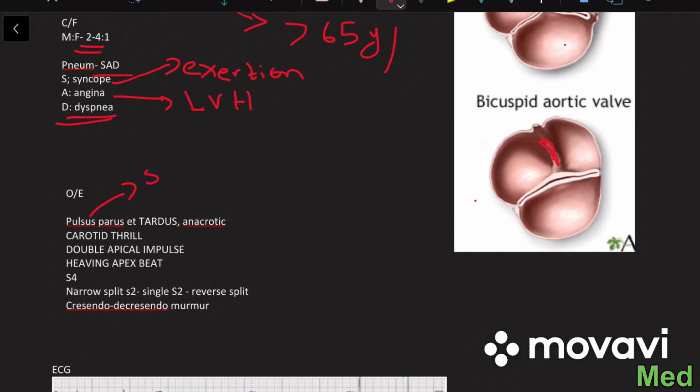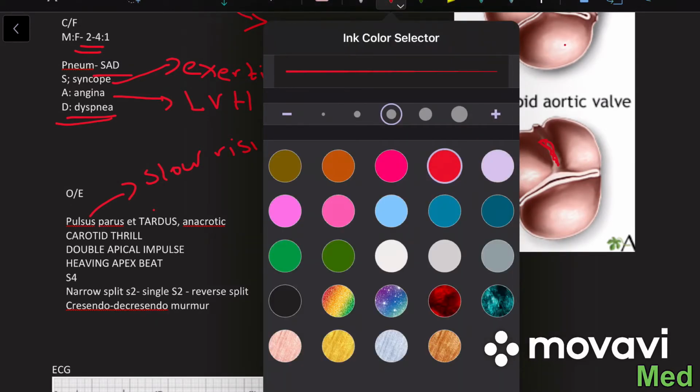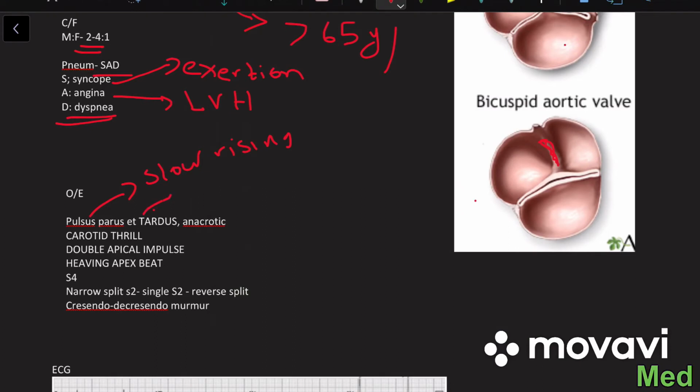Pulsus parvus means decreased amplitude, and tardus means slow rising. We can also see a carotid thrill in this patient, usually after the systole, and it should be differentiated from the dancing carotid, which is usually seen in aortic regurgitation.